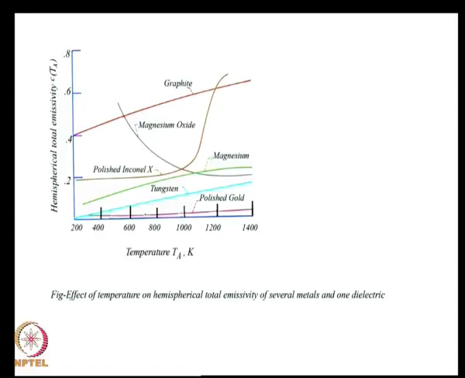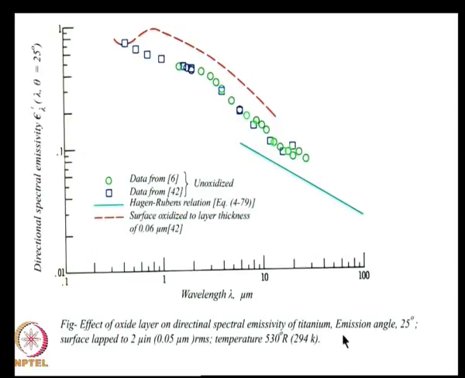Now, in the next figure, you see the dependence of the directional spectral emissivity of the material, and the data is shown in the form of these squares and circles, while the line here in blue or green really shows the theoretical relation that we had assumed, which is proportional to square root of T and inversely proportional to square root of lambda.